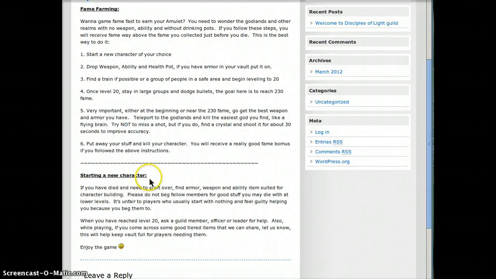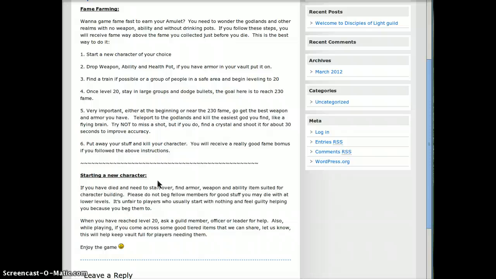Another tip is starting a new character. The game actually revolves around dying a lot. It sucks, I know, but that's the nature of the game. You're gonna die. Much as you don't want to, that's just how you get fame, and that's just the way the game is built. Dying kind of sucks because whatever you're wearing at that time, it's gone. Whatever you have in your vault, however, stays in your vault.